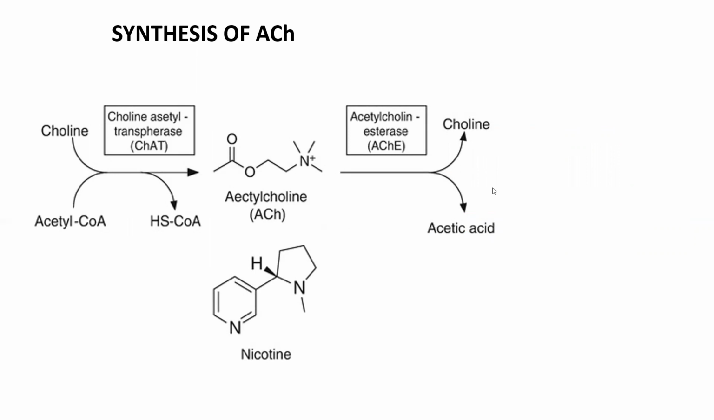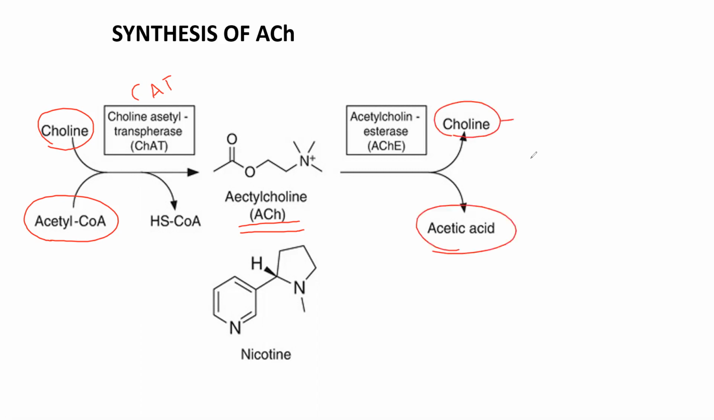Here we will talk about the synthesis of acetylcholine. Acetylcholine is synthesized from two things: one is choline and another one is acetyl-CoA. They both combine together with the help of choline acetyltransferase to form acetylcholine. This acetylcholine is released from the nerve terminal upon getting the nerve impulse, and after showing its action on acetylcholine receptors,